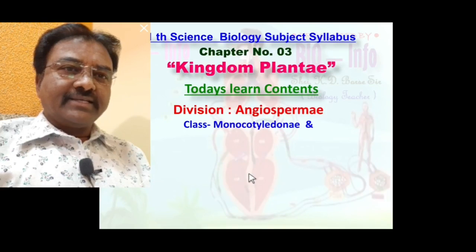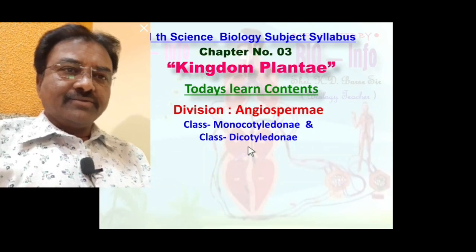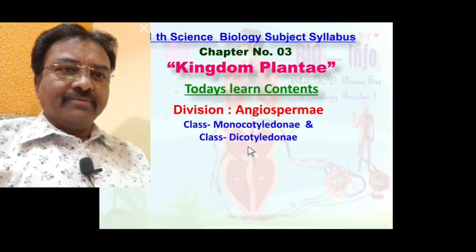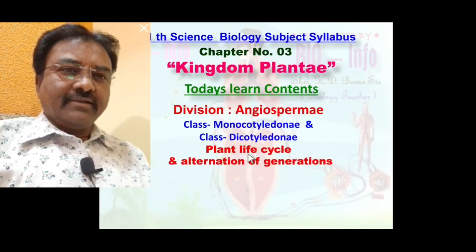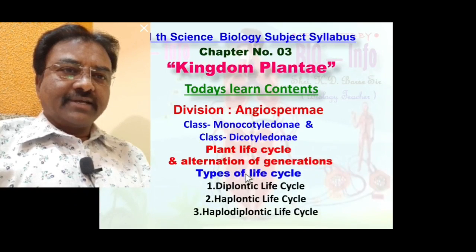It consists of two classes, class Monocotyledonae and class Dicotyledonae. We will also discuss in detail the difference between Monocotyledonae and Dicotyledonae, plant life cycle and alternation of generation, and types of life cycle: diplontic life cycle, haplontic life cycle, haplo-diplontic life cycle. So let us start today's first concept,